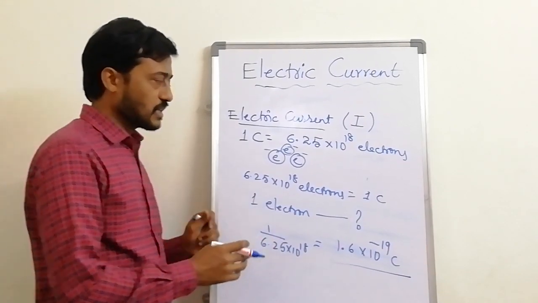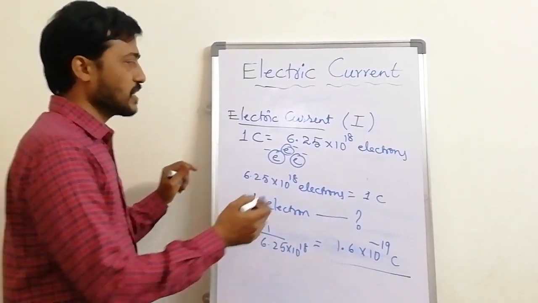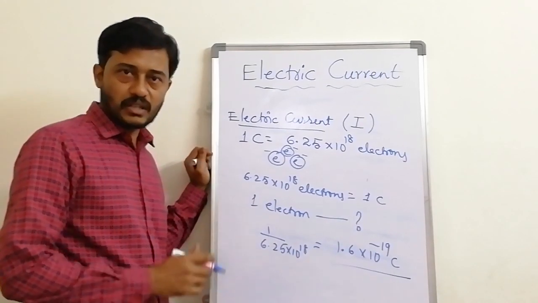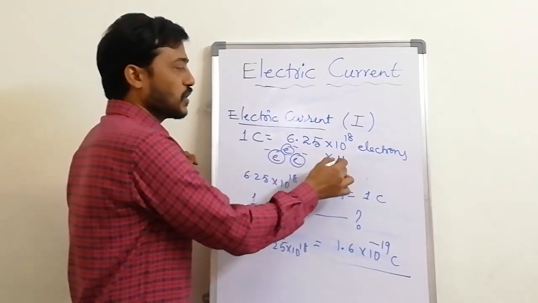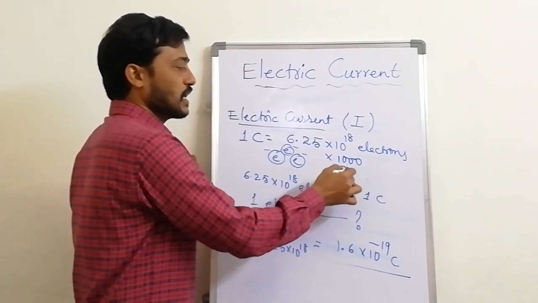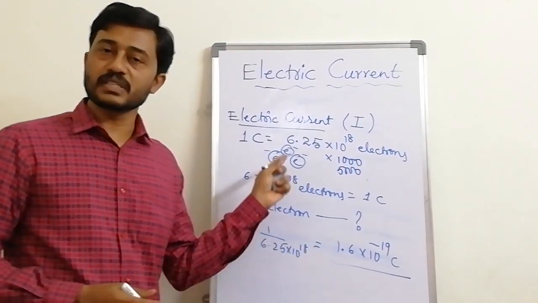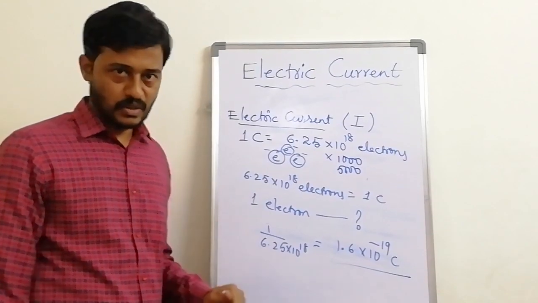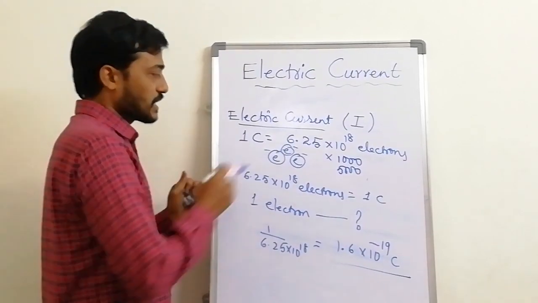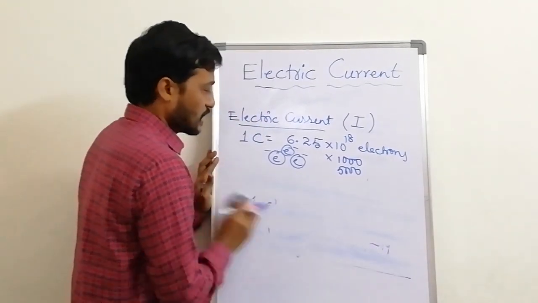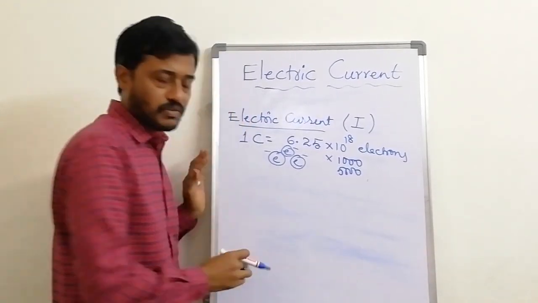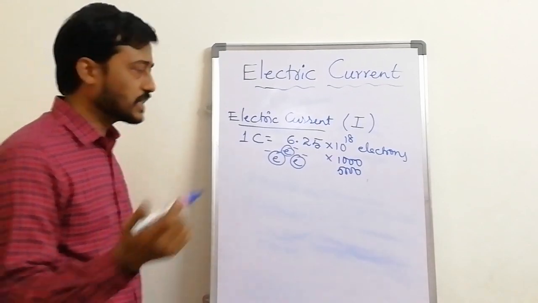Sometimes you may say 5 coulomb of charge, 1000 coulomb of charge, which means we have to multiply by 1000 or 5000 or 10,000 like that. That we will see in a numerical problem also. So we define electric current as the amount of charge or the number of electrons passing in a unit time period.